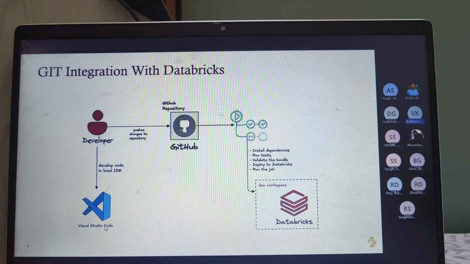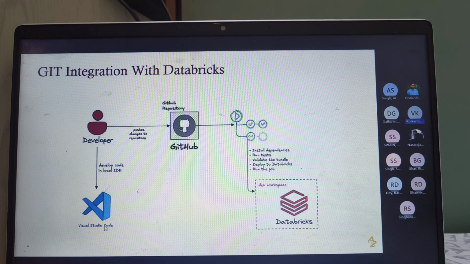It's a continuous deployment process. Our GitHub Action will come into the picture. GitHub Action will get all the code which has been pushed to GitHub, and using that code, it will deploy the bundle, and also deploy all the DLLs around it to Databricks. So this is basically the proper flow. From Visual Studio Code, a developer will push changes to the repo, and using the repo, we will run a GitHub Action. A GitHub Action will deploy all the dependencies into Databricks.